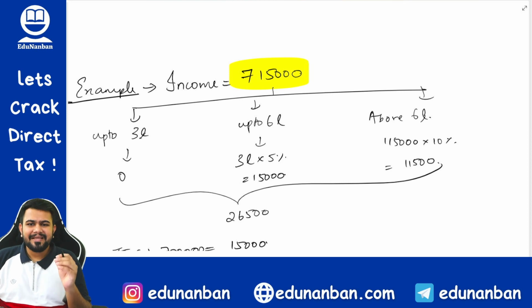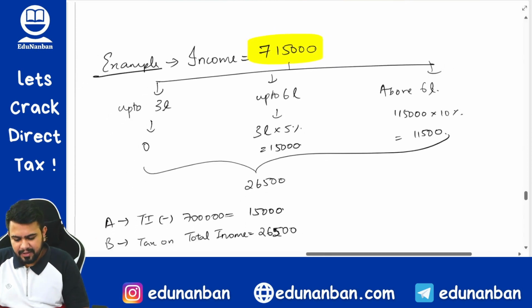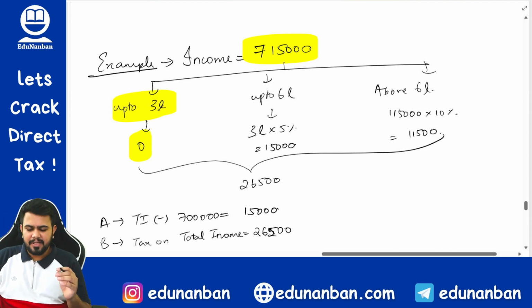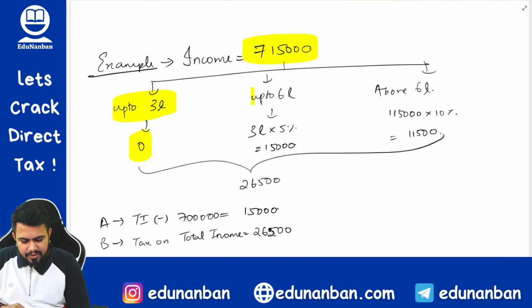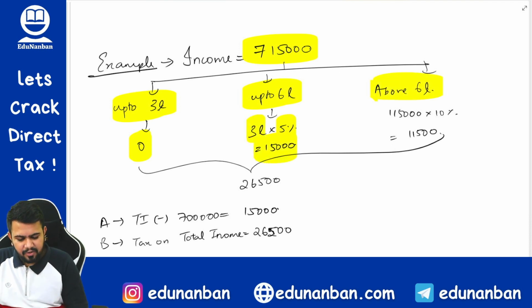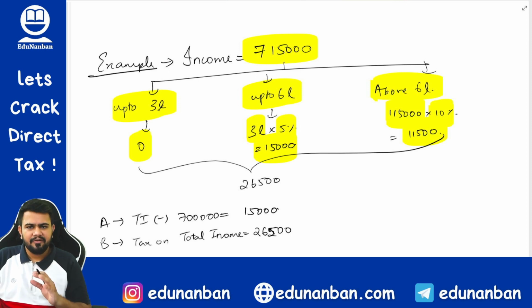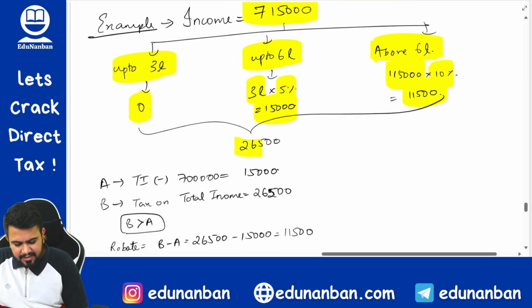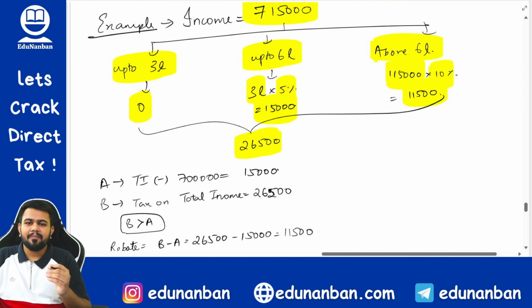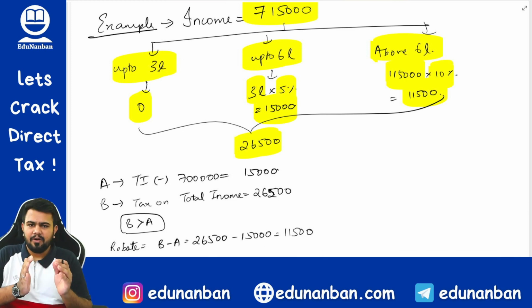If the income is 7,15,000, then how to find out the tax? Up to 3 lakh rupees, basic exemption, so the tax will be 0. Up to 6 lakh rupees, the tax will be 5%. So 3 lakh multiplied by 5% is how much? 15,000. Above 6 lakh rupees, it will be 1,15,000 into 10%, that is 11,500. So total tax is coming to how much? 26,500. Now let us see whether the rebate is applicable or not.